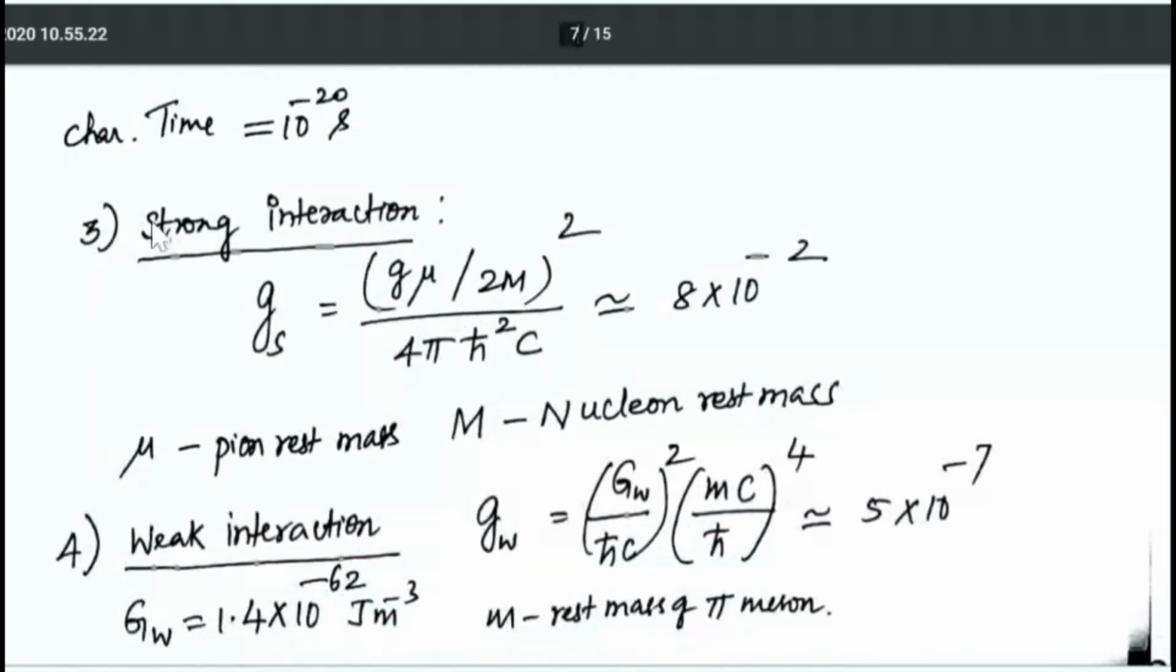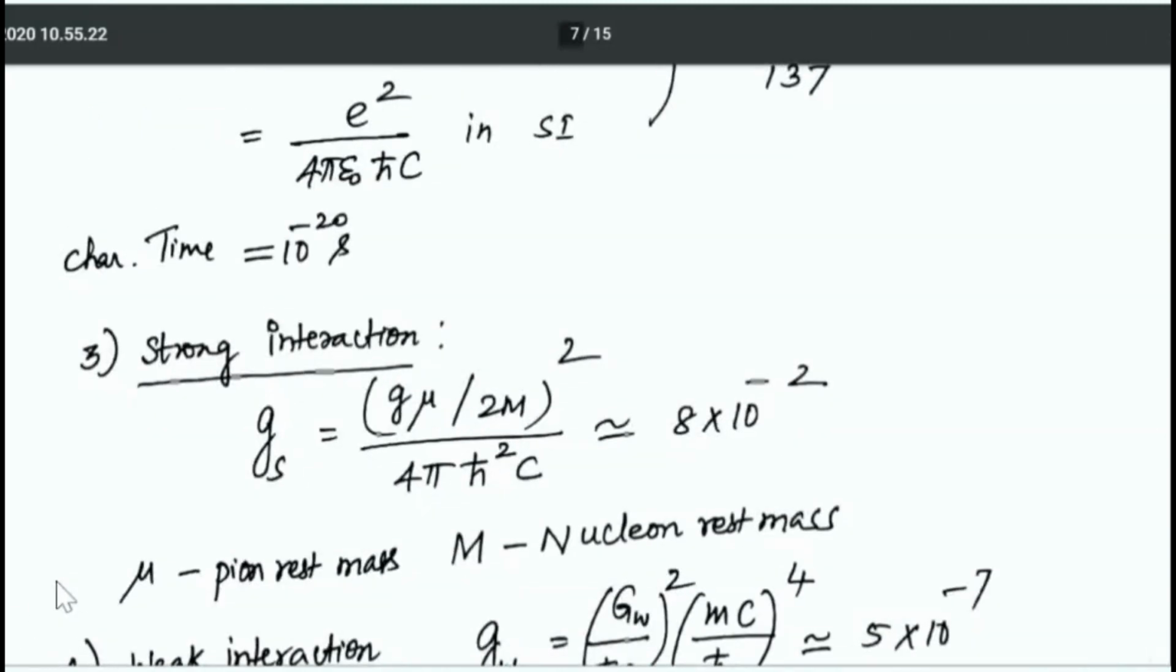And the third interaction is strong interaction. Here the constant involved is G S. This is the formula: G mu divided by 2m whole square divided by 4 pi h bar square into c. Value is 8 into 10 power minus 2. Mu is the pion rest mass. M denotes the nuclear rest mass. Mu denotes, in the above formula, the rest mass of the pion.